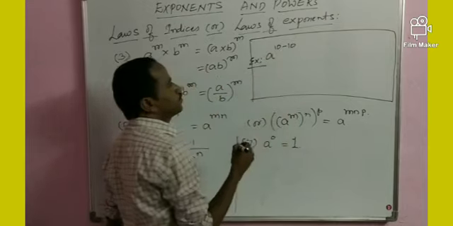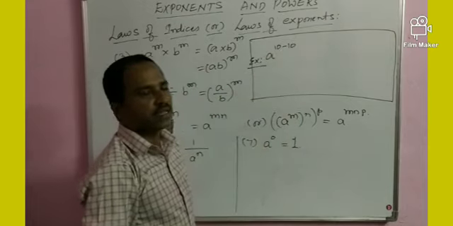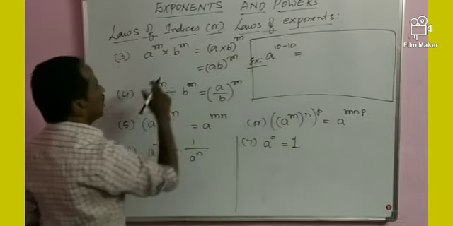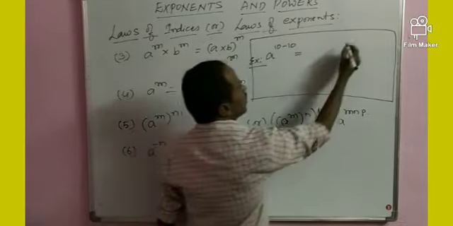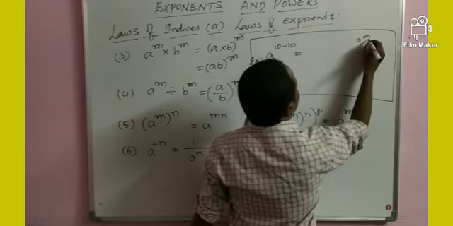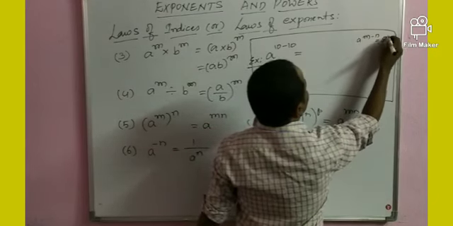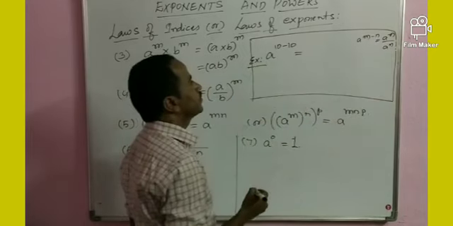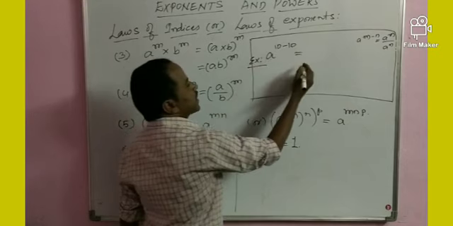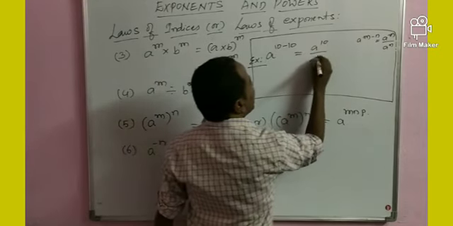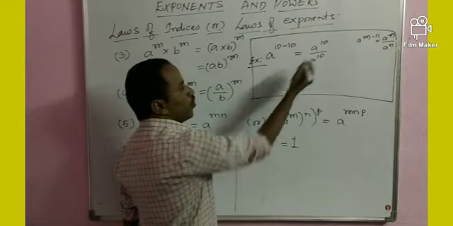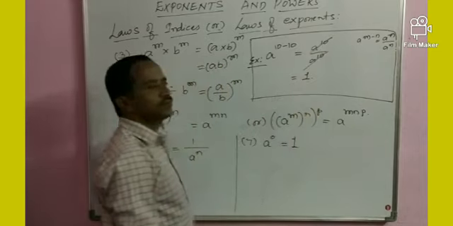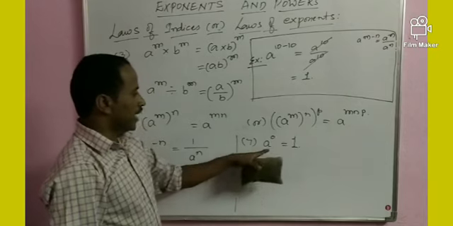By the second formula, a power m minus m is equal to a power m by a power m. So a power 10 by a power 10, both numbers are same, they get cancelled. We get 1. So a to the power of 0 is 1.